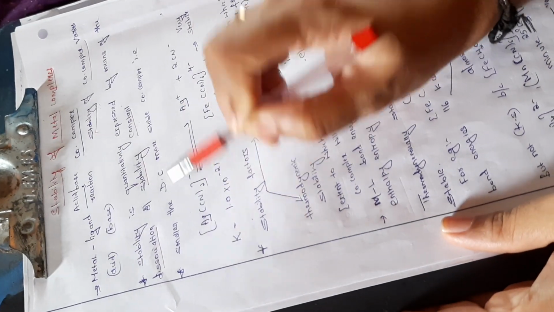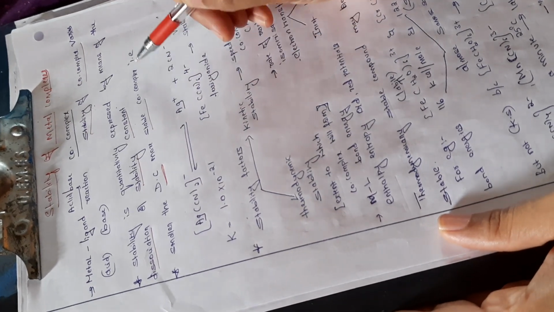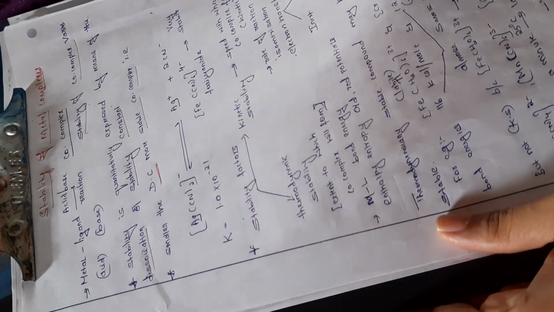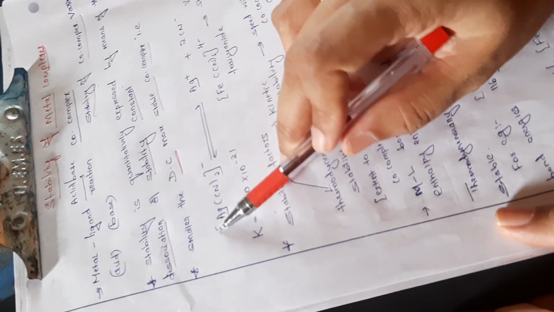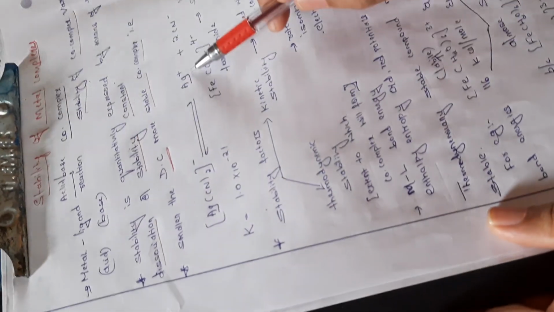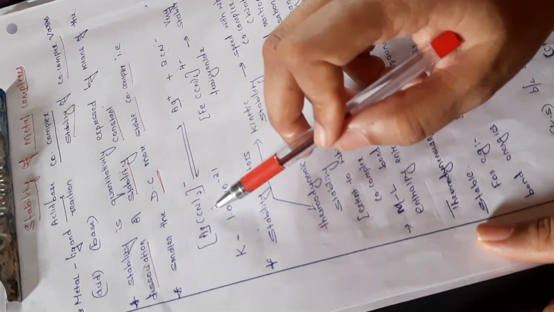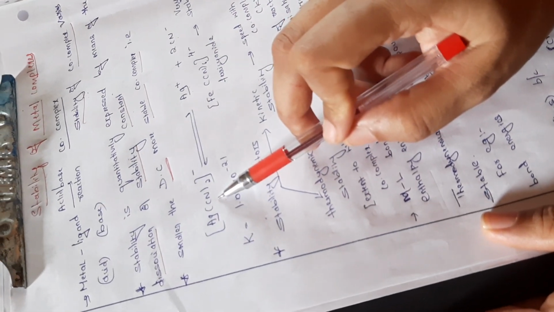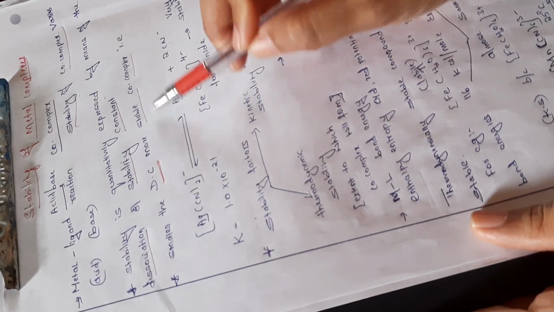So, the smaller the dissociation constant, the more will be the stability of the coordination complex. For example, we can see here the formation of cyano complexes of silver. If you see, the silver reacts with the cyanide ligand to form a complex. So here, the smaller the dissociation, the more the stability.